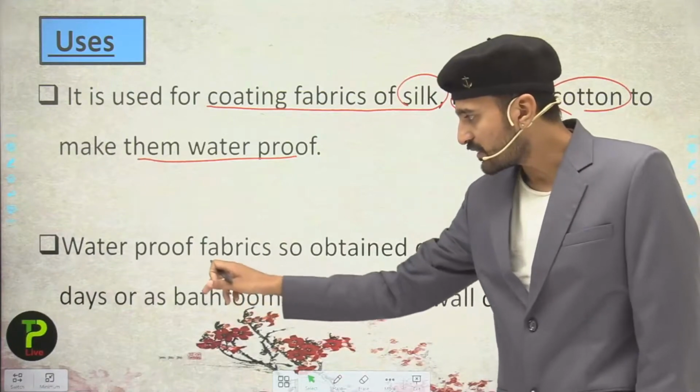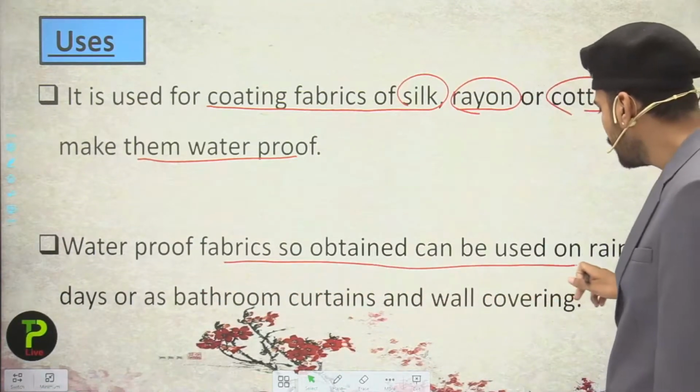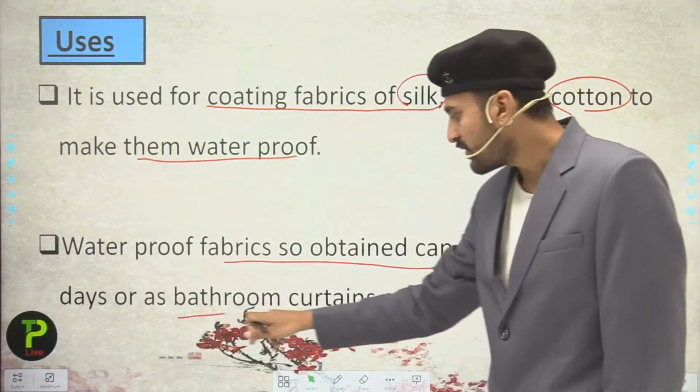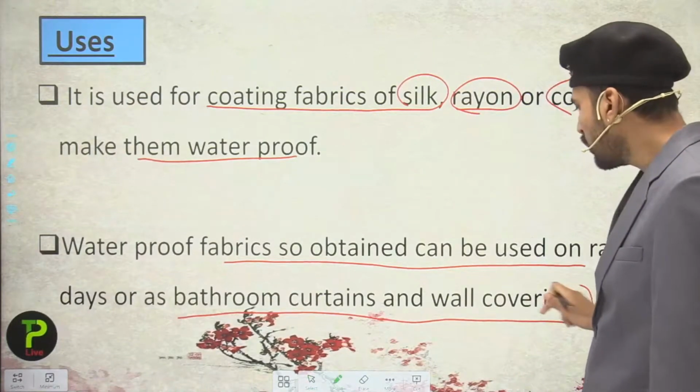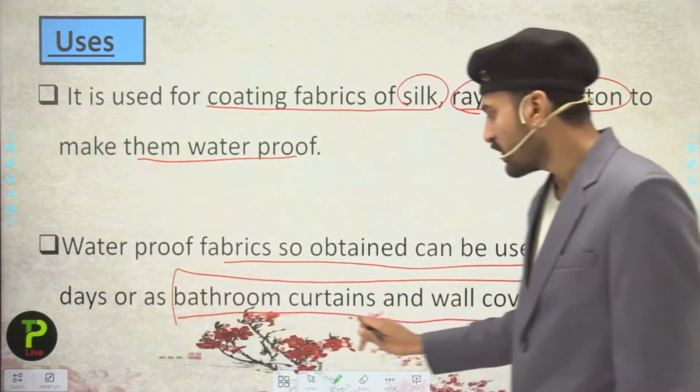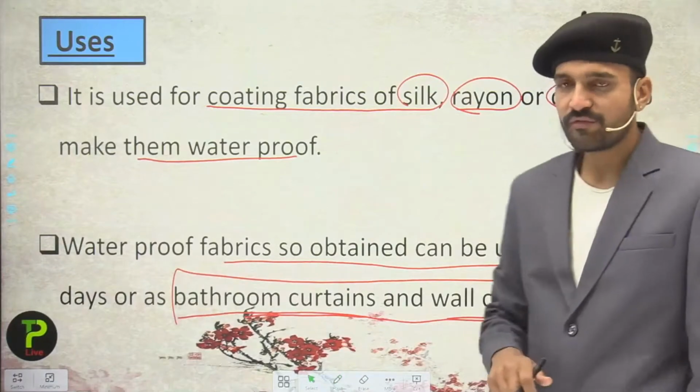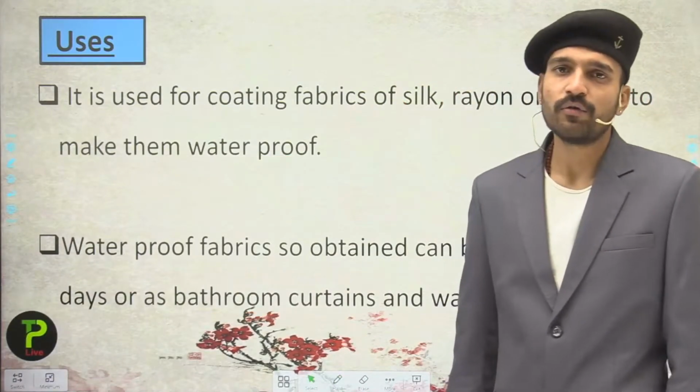The second part: waterproof fabrics so obtained can be used on rainy days or as bathroom curtains and wall coverings. So they are used as bathroom curtains and as wall coverings also. So students, this is about Corrosil.